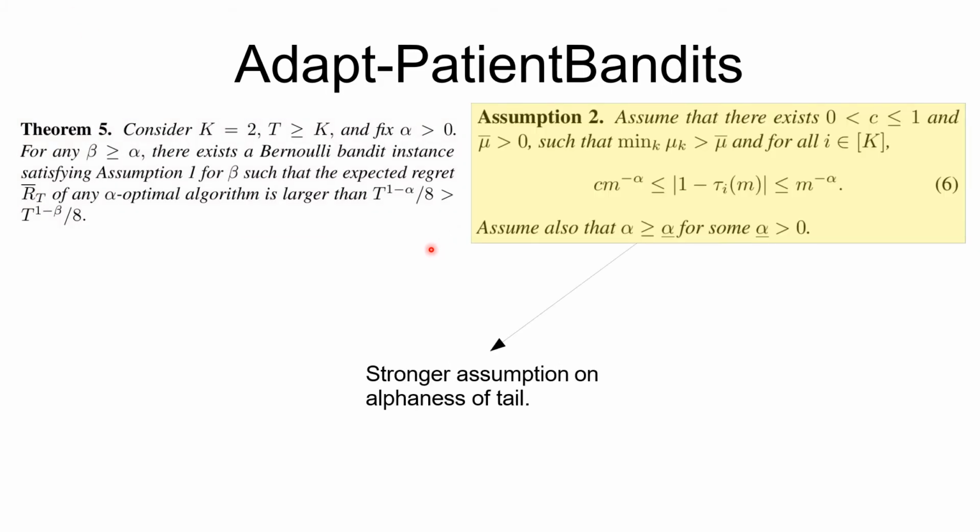Now the authors propose a small change to the patient bandits algorithm such that it can learn alpha on the go. However, to do this, they need an additional assumption on the tail of the delay distribution such that it is lower bounded by an additional factor of c times m raised to minus alpha. Essentially, this increases the alpha-ness of the tail.